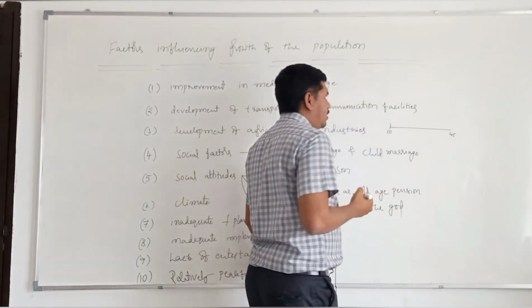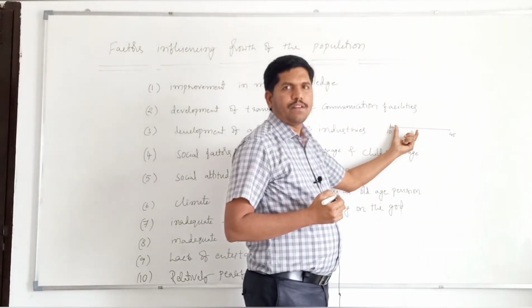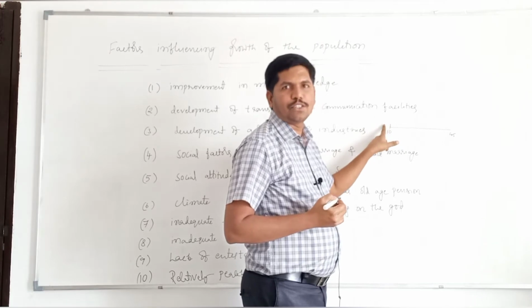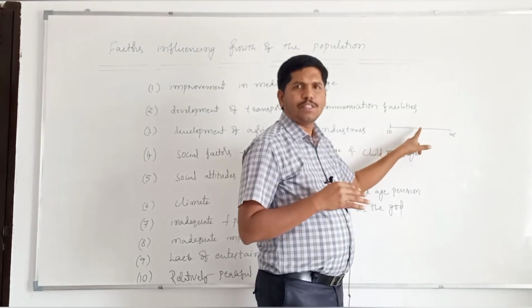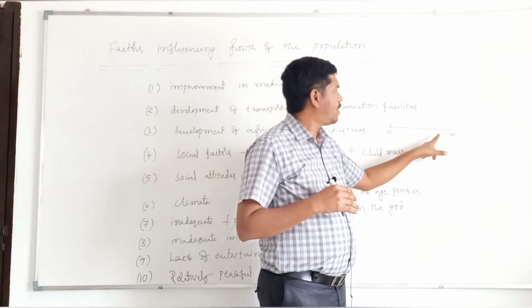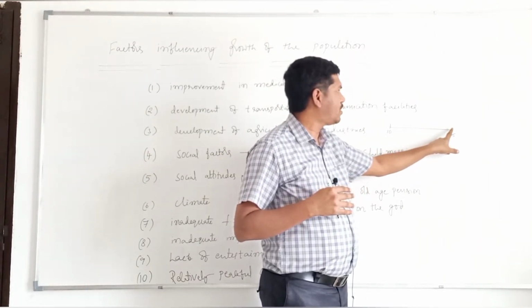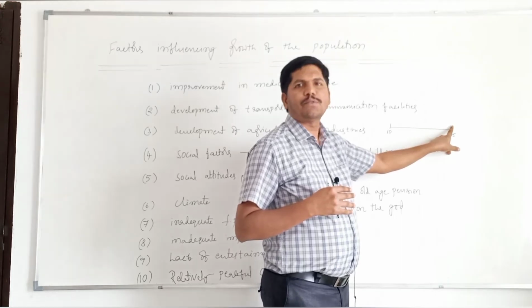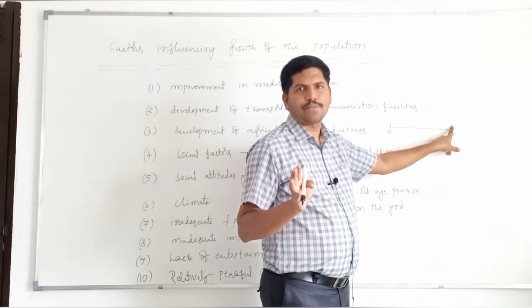Here, the starting stage of female sexual maturity will be recognized by the onset of menstruation, regular menstruation. From then onwards, regular menstruations will be there. Menstruation or menses, there will be bleeding from the reproductive organs, and it will be continued up to 45 years of age. After that, it will be stopped permanently.